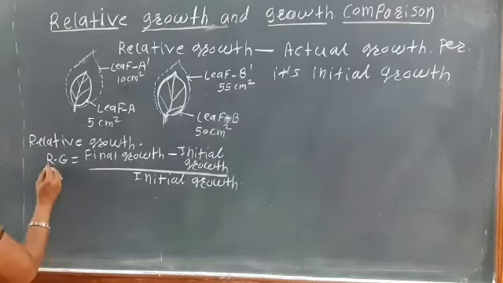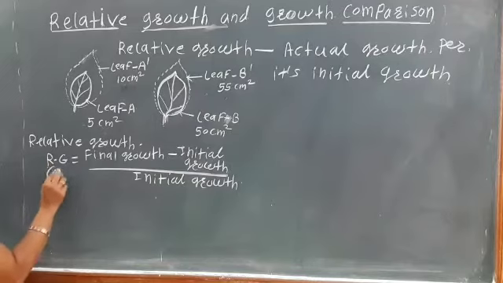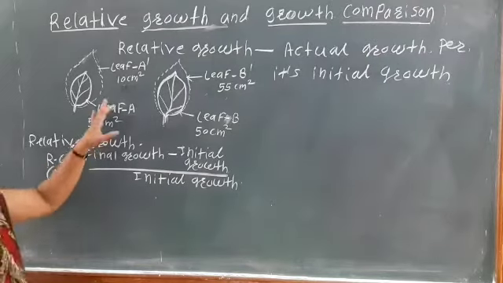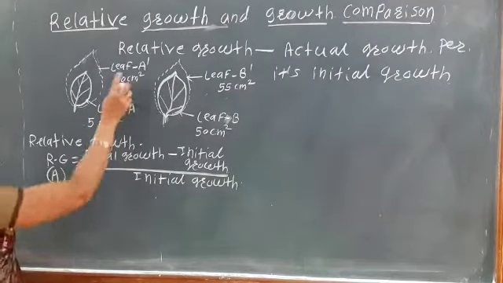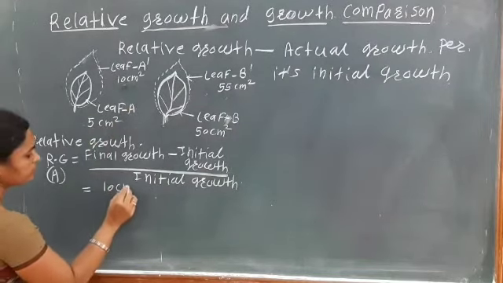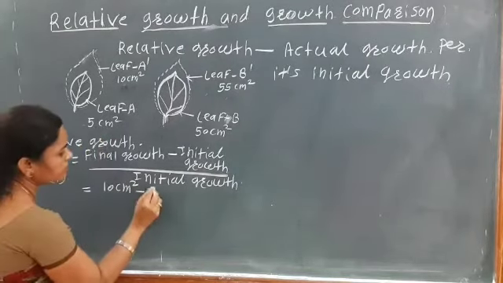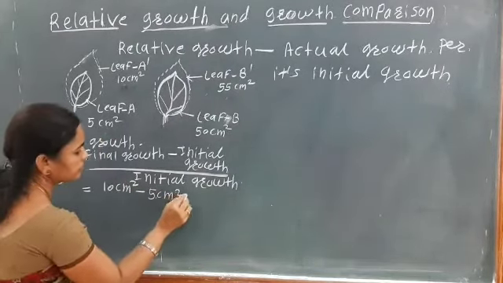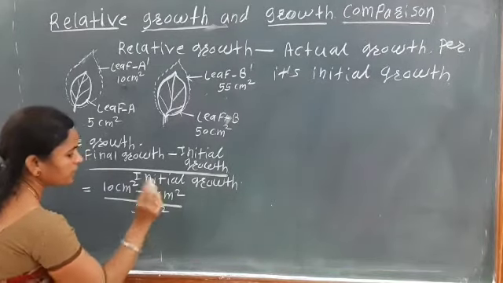Okay, so if we calculate the relative growth of leaf A, the final growth is 10 centimeter square minus the initial growth 5 centimeter square, divided by 5 centimeter square.